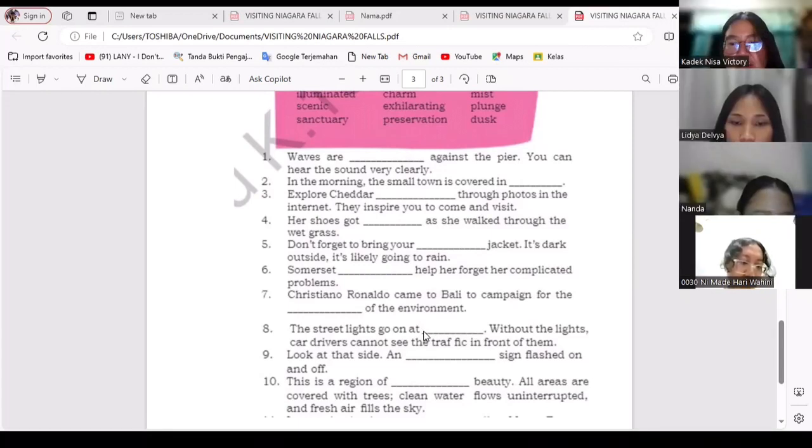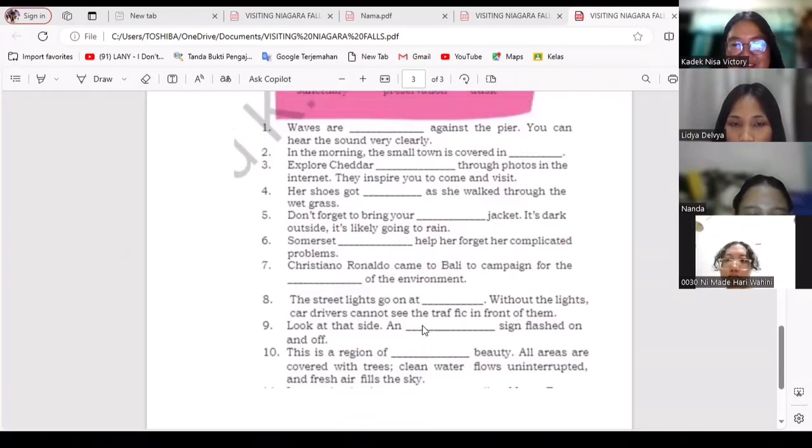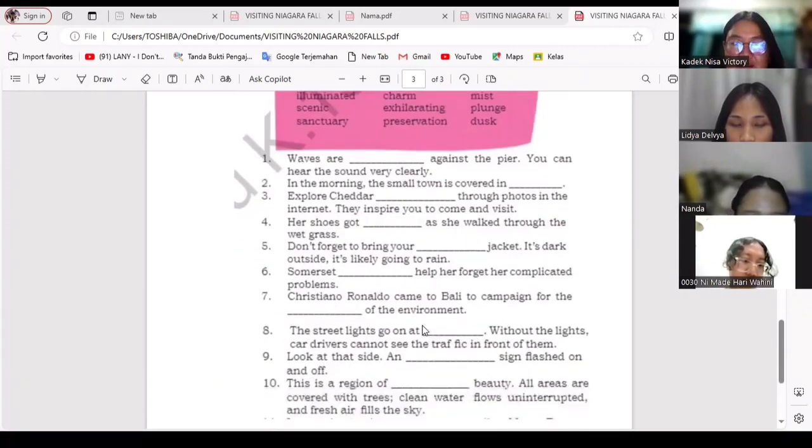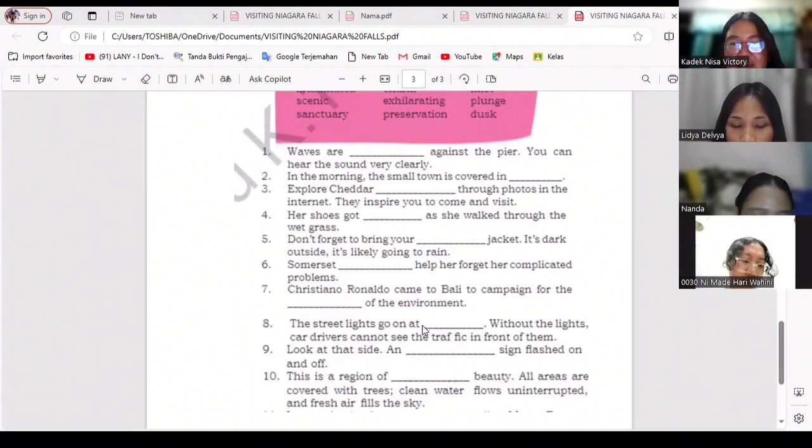Next question, who wants to try again? Okay, Nanda. Cristiano Ronaldo came to Bali to campaign for the blank of the environment. The answer is preservation. Okay, good, Nanda. The next question, number 8.